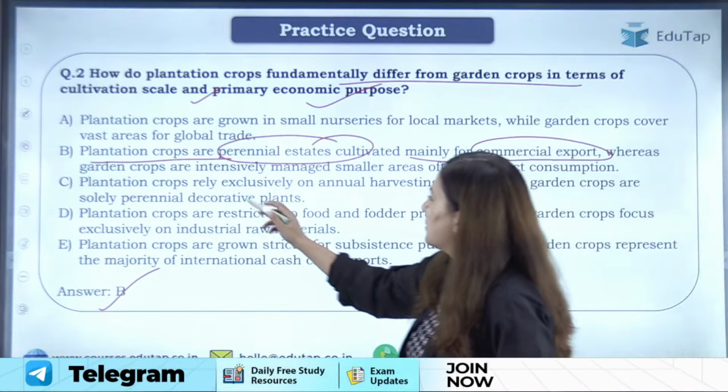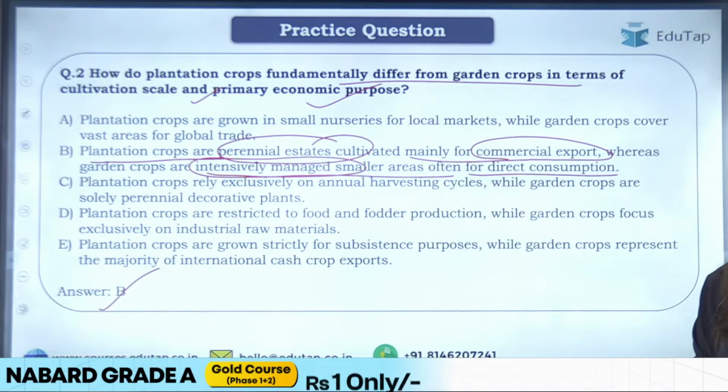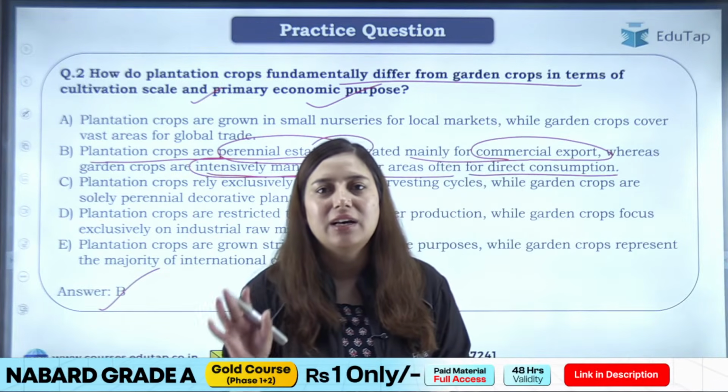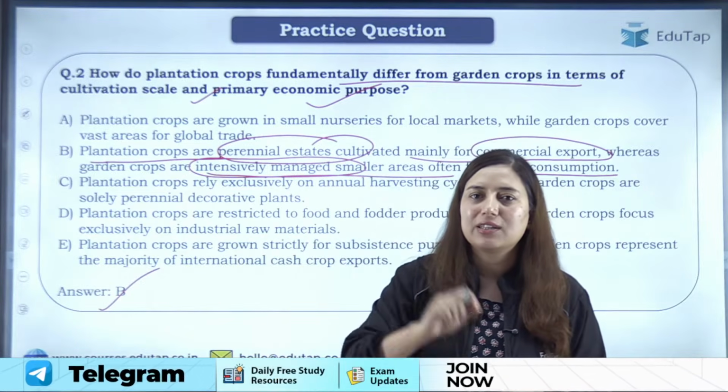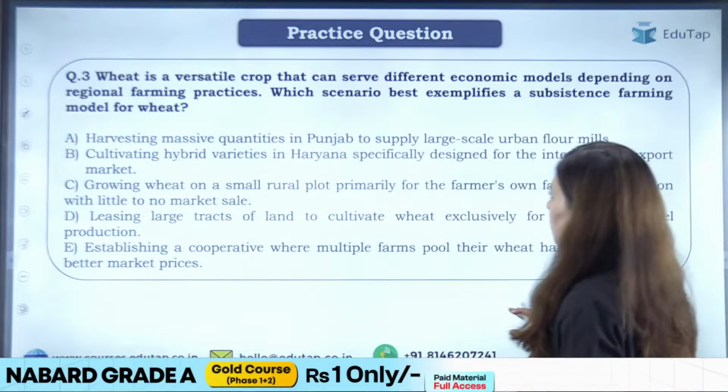Whereas garden crops are intensively managed in smaller areas, often for direct consumption. Clear? So I hope this question is also clear to you all, right? Now you understand what is the difference between garden crop, plantation crop and field crop. Okay, let's move ahead to the next question.